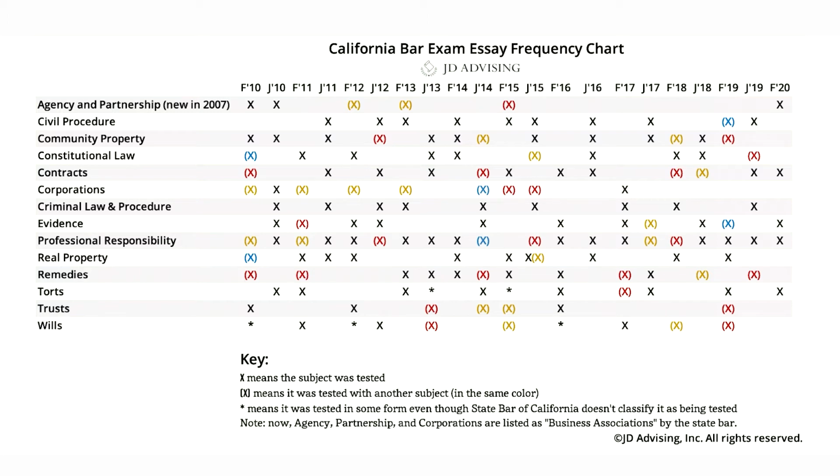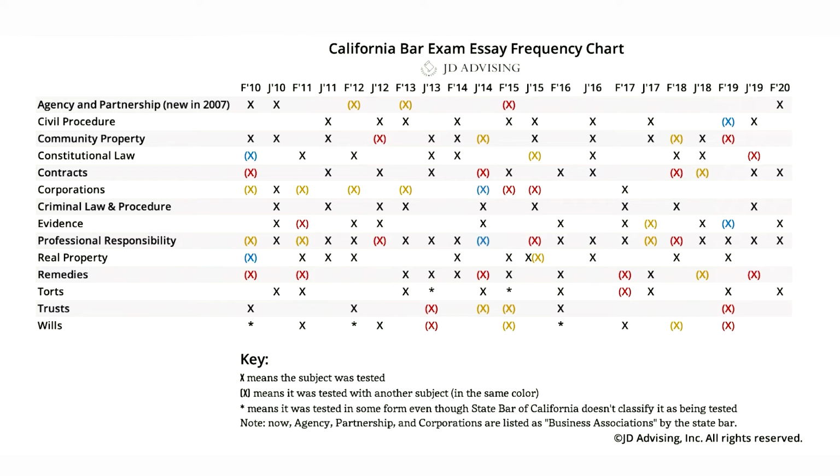Now, the other thing I want to talk about is the frequency with which certain subjects are tested. So you'll notice that there are more X's for some subjects than others. In particular, professional responsibility has the most X's. There was 1 administration where there's no X for professional responsibility. So professional responsibility is pretty much guaranteed to show up on the written portion of the exam. You know you're going to get a question on this subject.